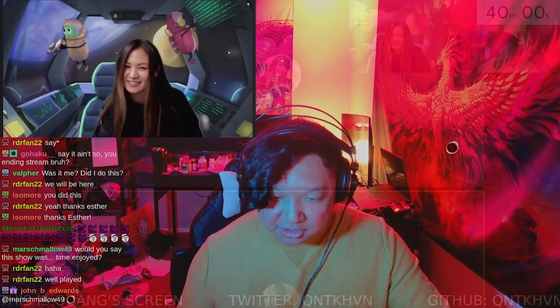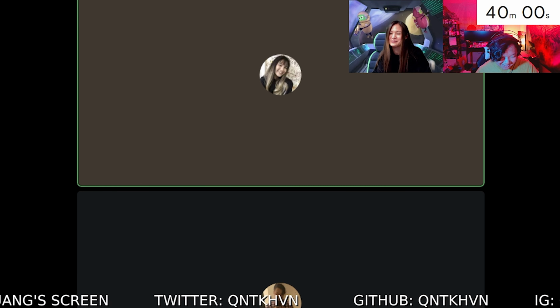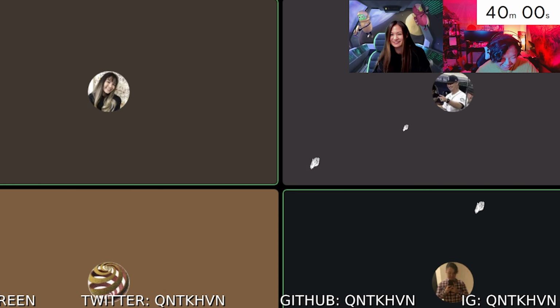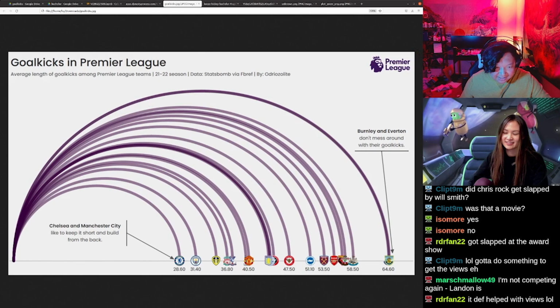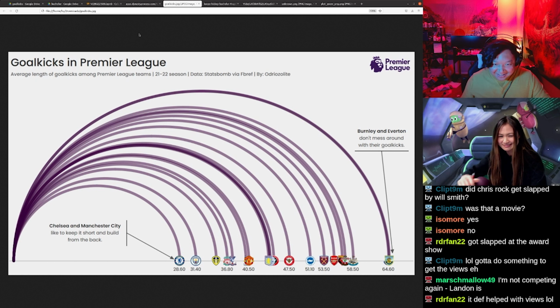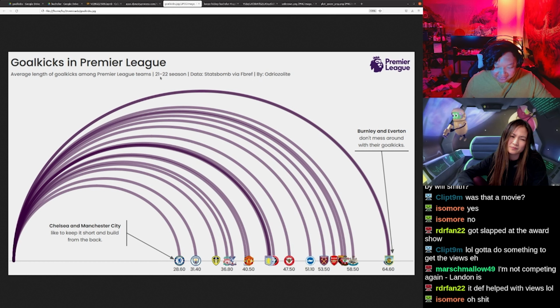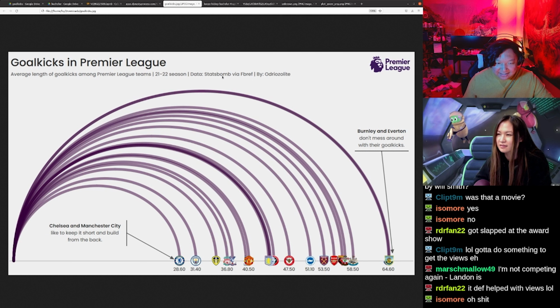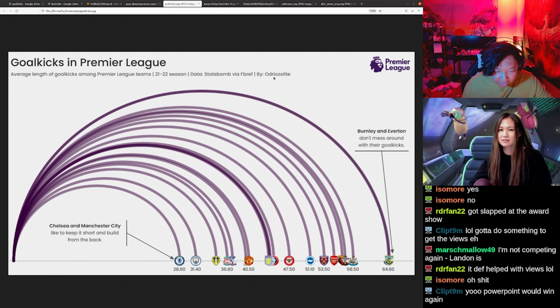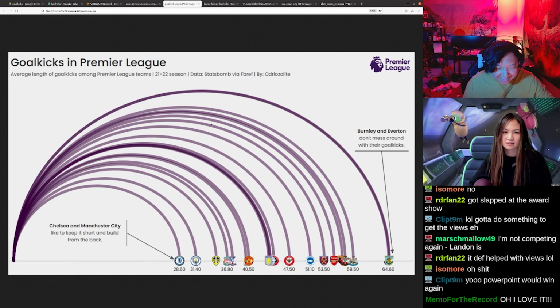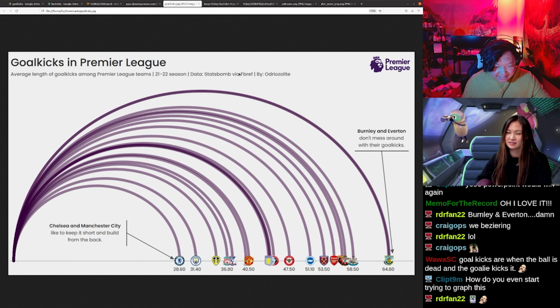Would you say? Yes! We have 2 Python users this time for the first 2. The data viz this time. It is not the new screen for. What the heck even is this? This is goal kicks in the Premier League. So this is the average length of goal kicks among Premier League teams in the 2021 to the 2022 season. The data is from StatsBomb, and this is by Odriozolites.